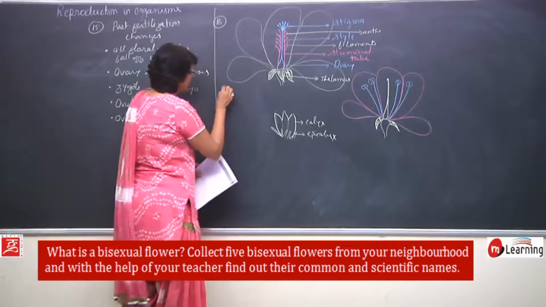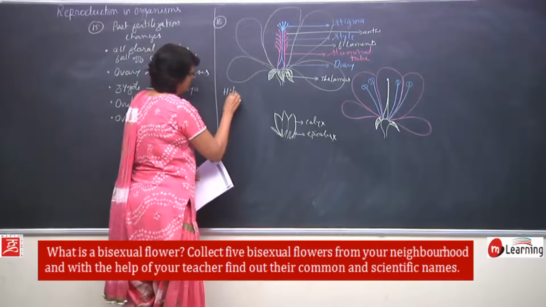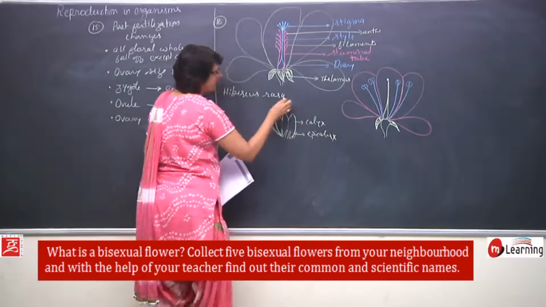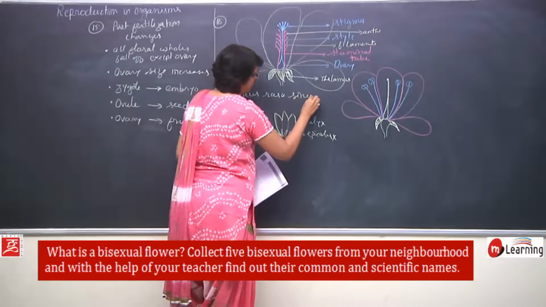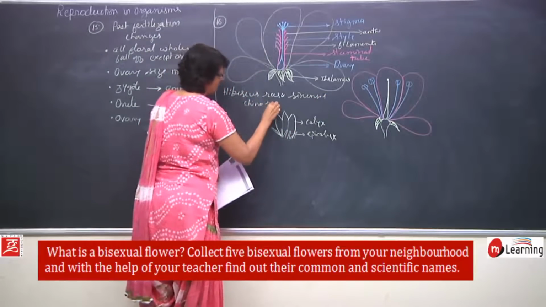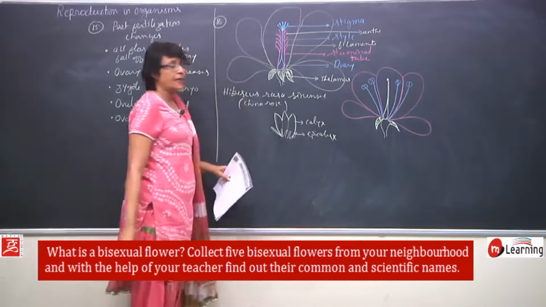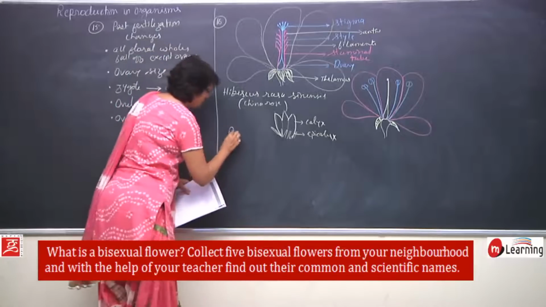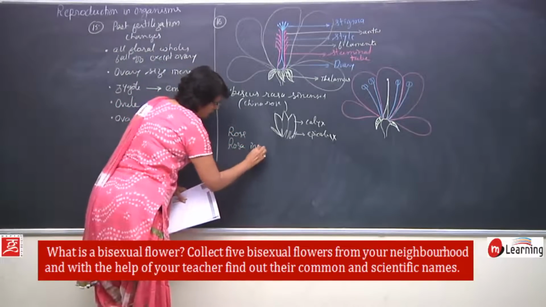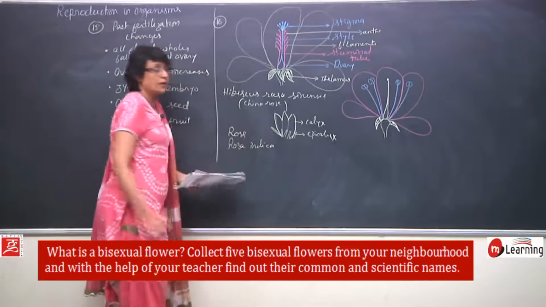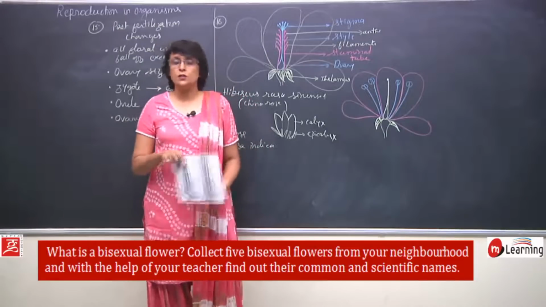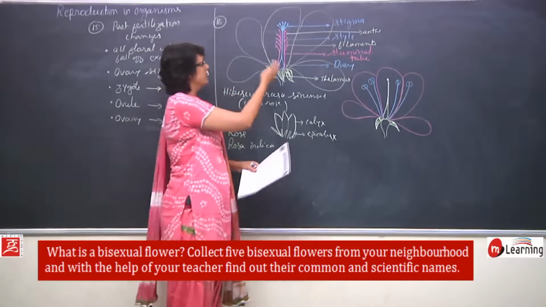In case of hibiscus, Rosa sinensis, that is China rose, and rose is Rosa indica. So, there can be many flowers around you, and just look at those flowers and try to identify these various parts.